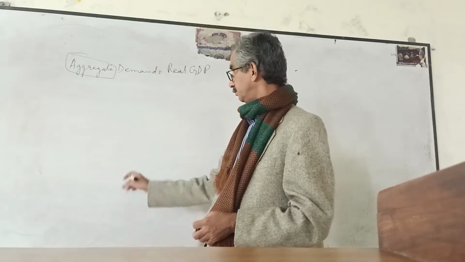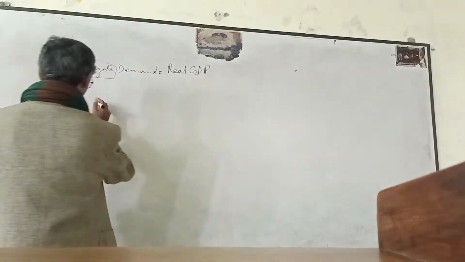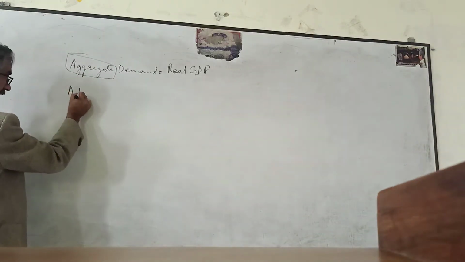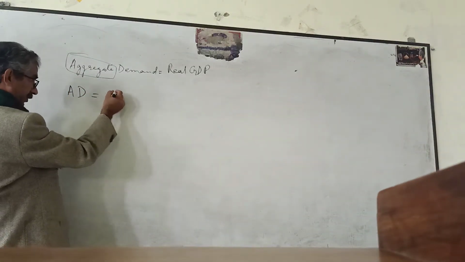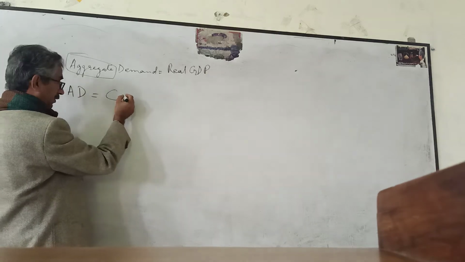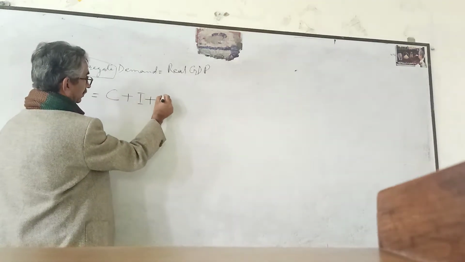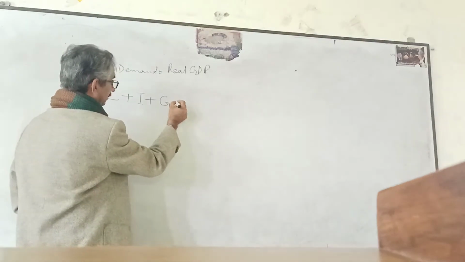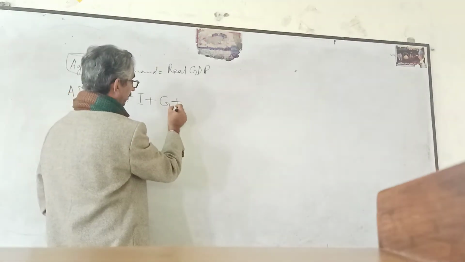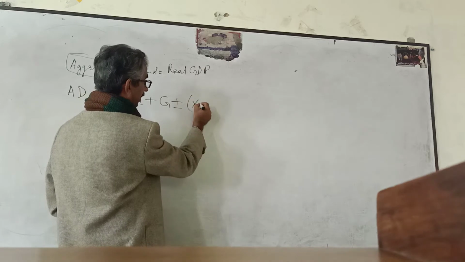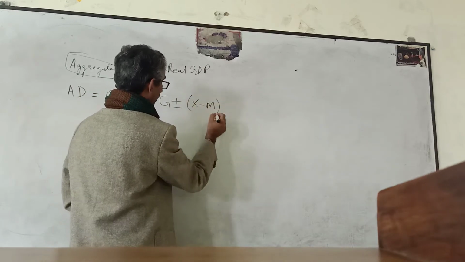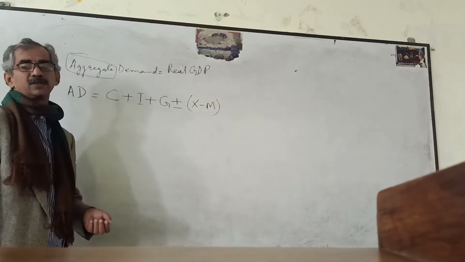Aggregate demand is equal to consumption, plus investment, plus government, plus or minus exports minus imports.